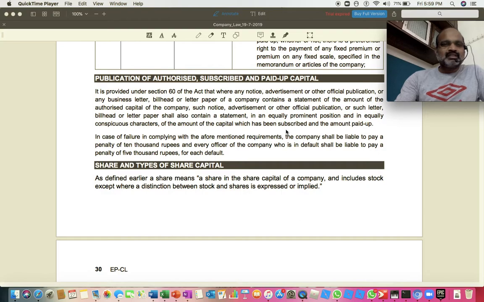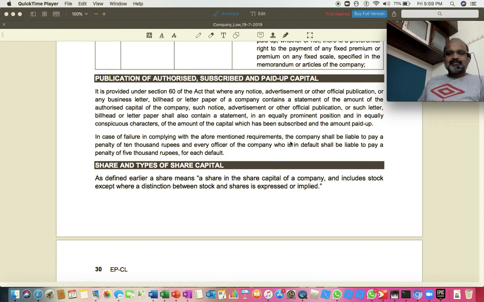So this section 60 clearly says any advertisement given by the company, any notice given by the company, any publication given by the company, if it is giving a statement about the authorized capital of a company, that shall also contain equally in very clear letters the amount of capital that has been subscribed or the amount of capital that has been paid up.